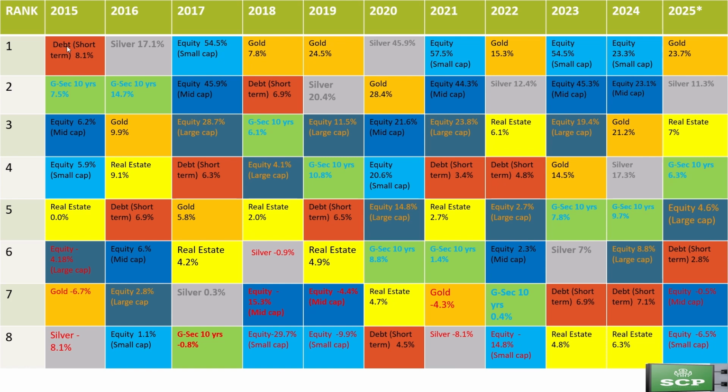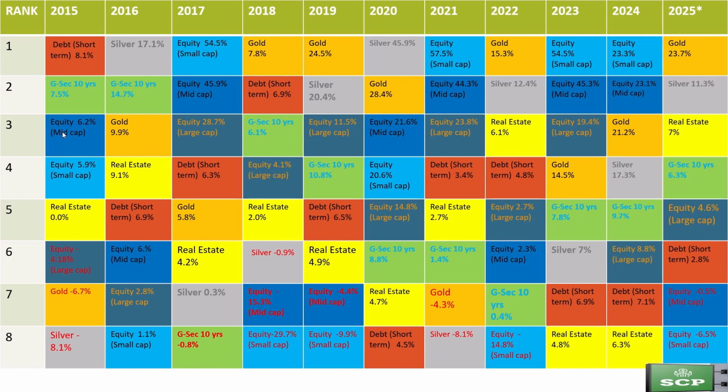Now let's talk about debt. It has consistently delivered positive returns and never reported negative returns in the past 11 years. Government securities, over 10 years, delivered more than 10% returns in 2016 as well as in 2019. The year 2017 was not good as it reported negative returns, but the rest of the time it has had positive returns.